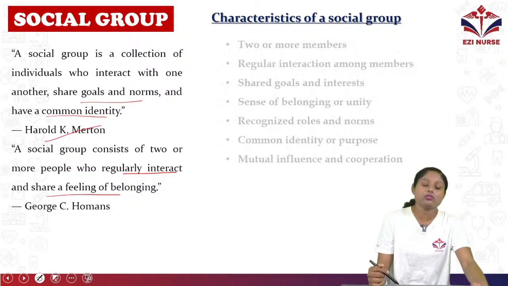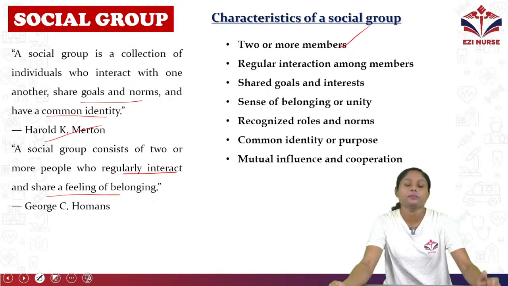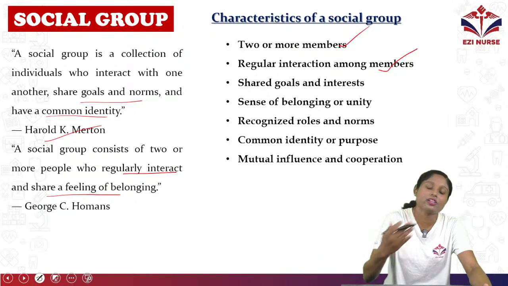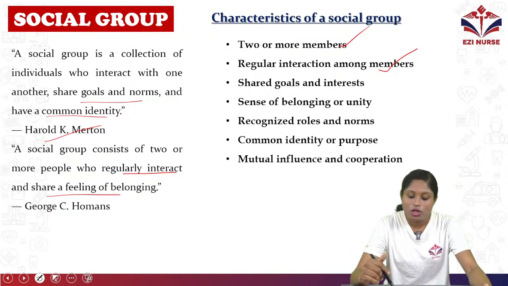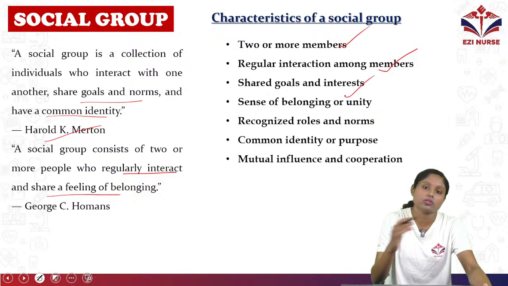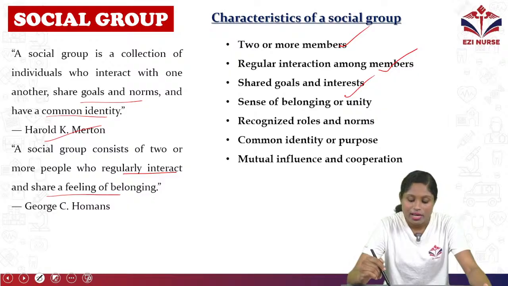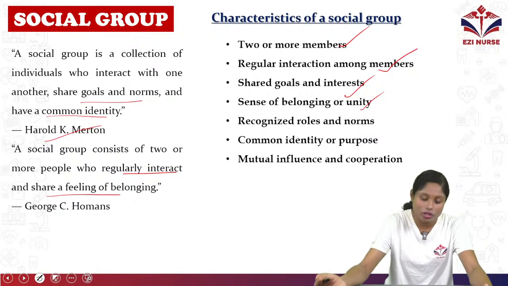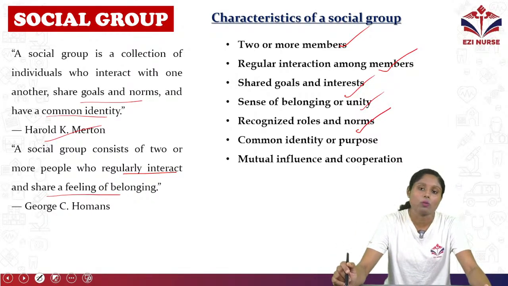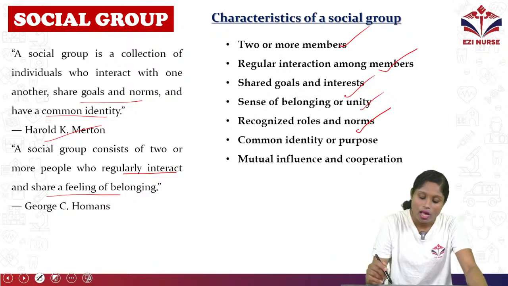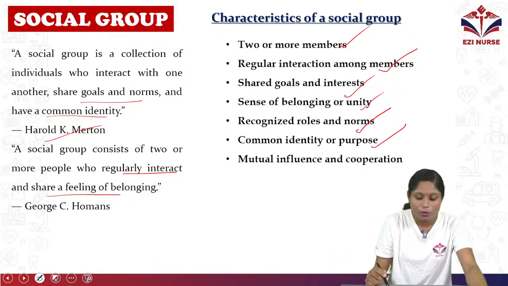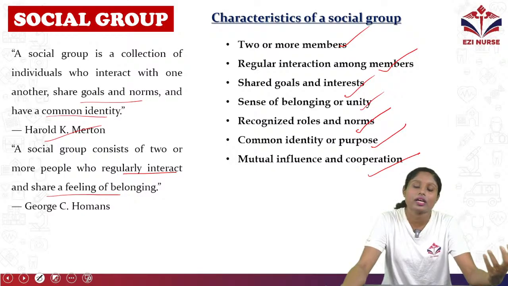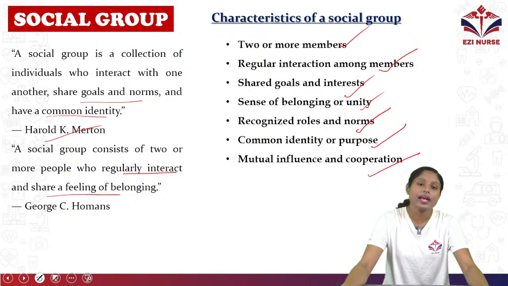So what are the characteristics of a social group? Two or more members. So it is mainly two or more members in a social group. Regular interaction among members. So the interaction between the members will be regular. Shared goals and interests. So they have the same goals and interests. Sense of belongingness and unity. So they'll feel unity and belongingness between each other. Recognized roles and norms. They'll recognize their roles and the norms of each other. Common identity and a common purpose. Mutual influence and cooperation. So they'll influence each other and cooperate with each other to achieve their common purpose or interest. So these are the characteristics of a social group.